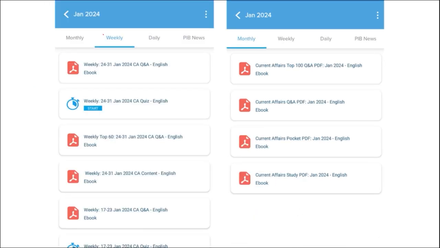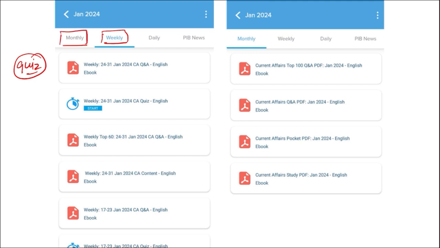Next comes our weekly content. The content is also provided in both English as well as in Hindi, and here we also make sure to provide you a quiz of the past week's current affairs that will be enhancing your learning, as it is a compilation of the important topics, important MCQ questions for the last week.